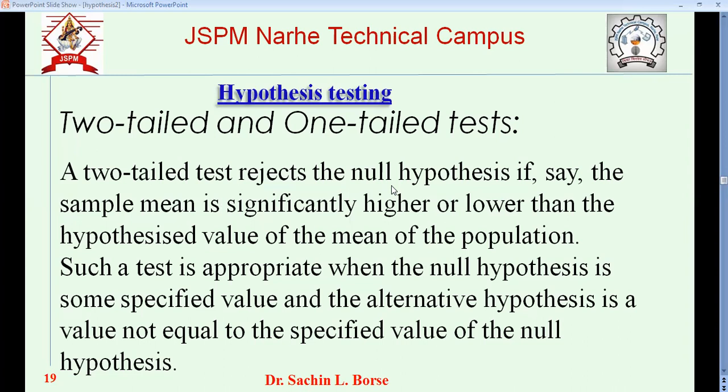When H0 has some particular value, and it is not achieved, then that is called the alternative hypothesis. So whether the alternative hypothesis is a two-tailed or one-tailed test, we'll see here.